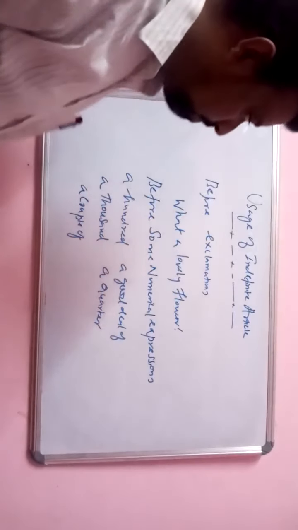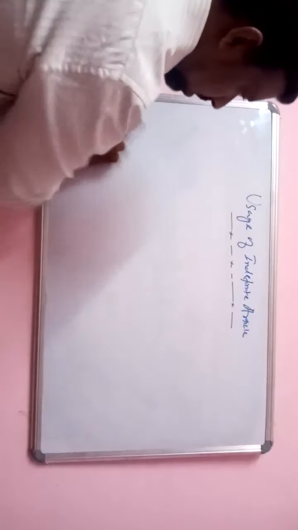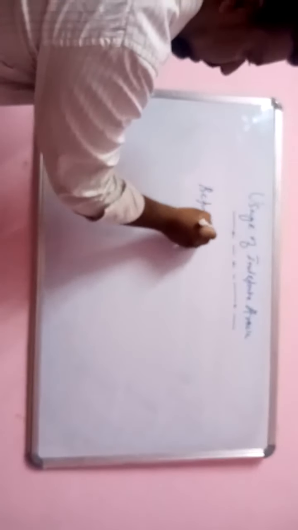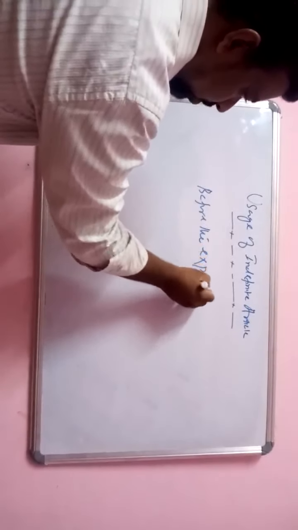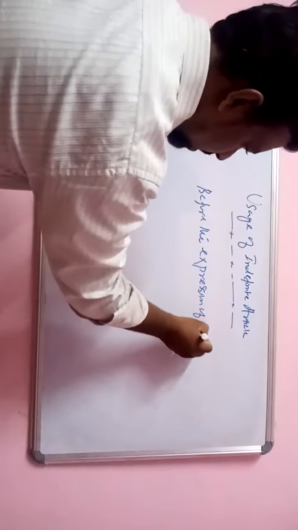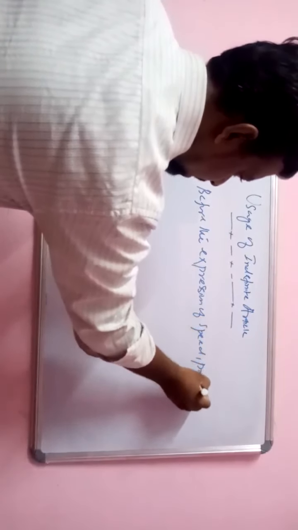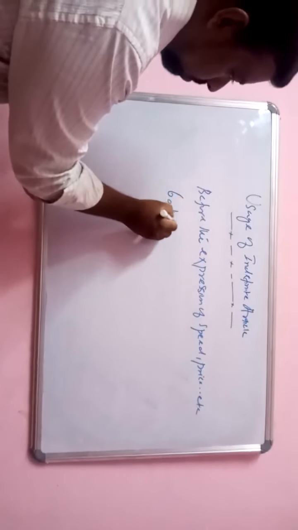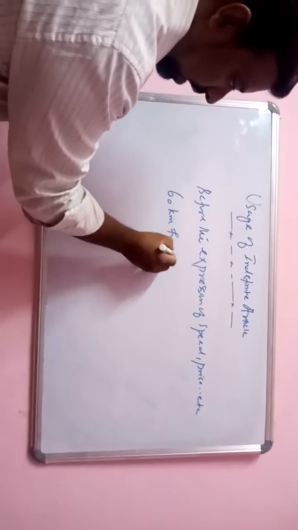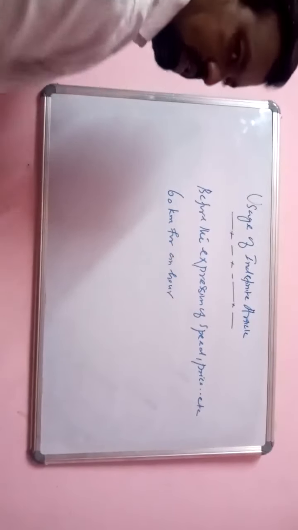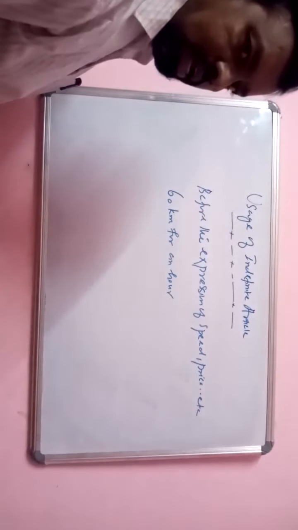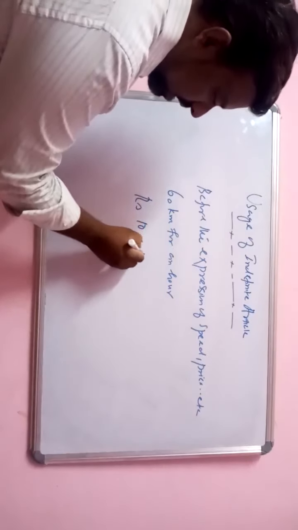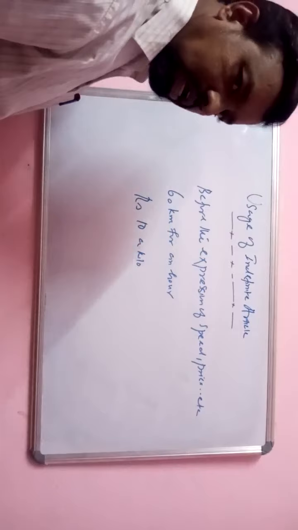Okay. So likewise, before the expressions of speed, price, etc. 60 kilometers an hour. Rupees 10 a kilo.